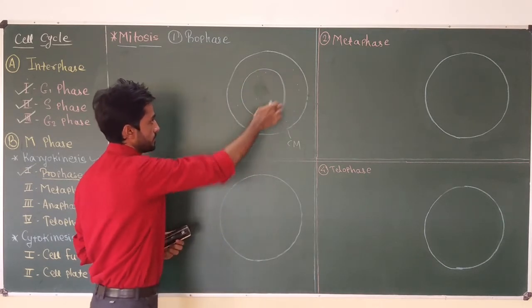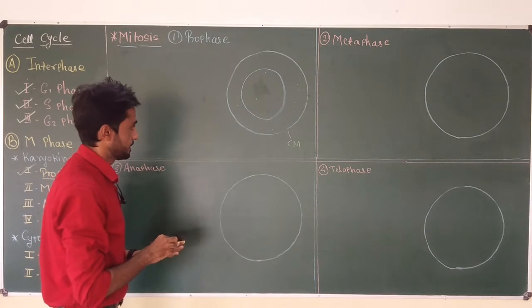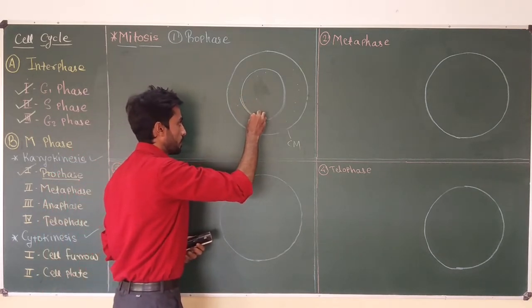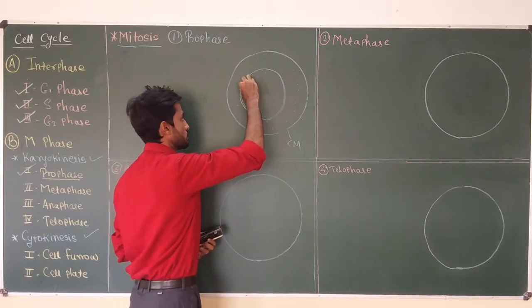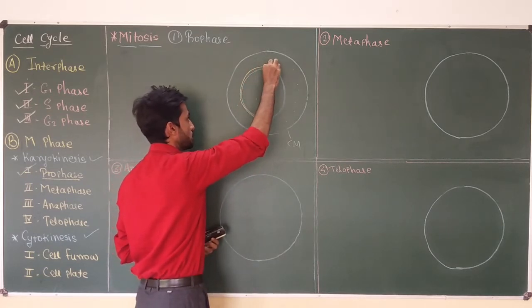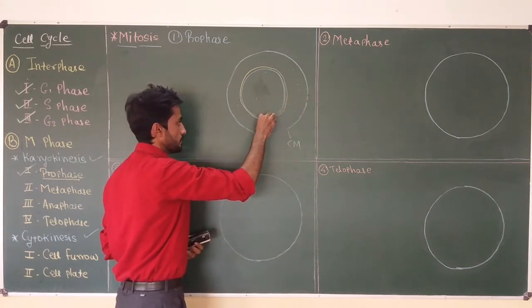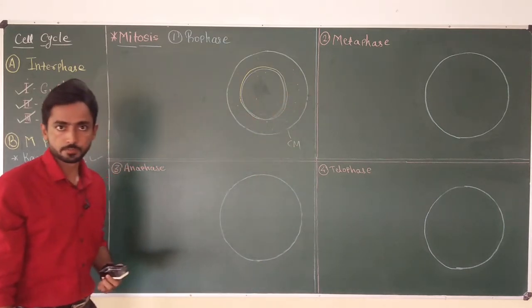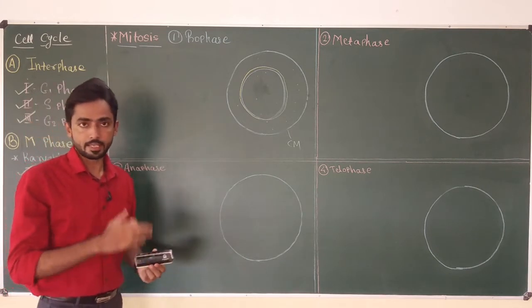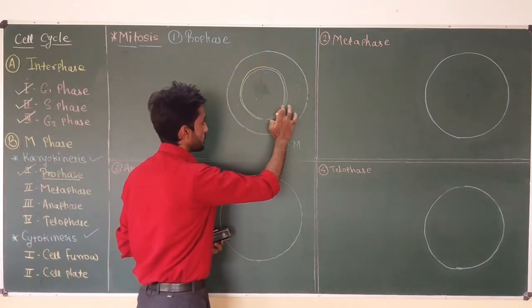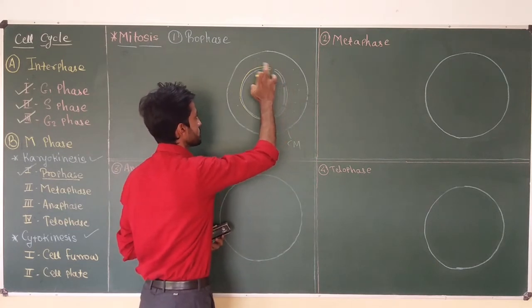So suppose this is the nucleus of the cell. The nucleus is a double membrane organelle, so I am drawing two membranes of the nucleus. And we know that the nucleus has nuclear pores to control the traffic in and out. So this nucleus will have nuclear pores.